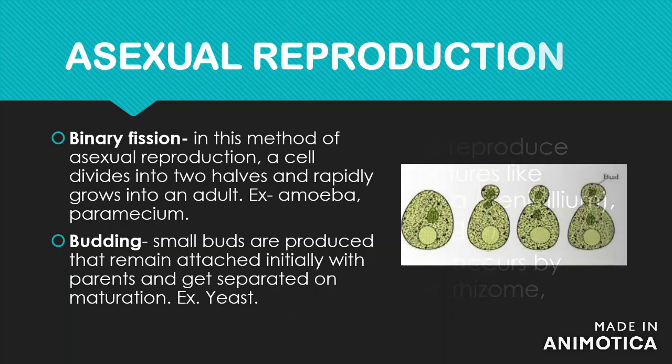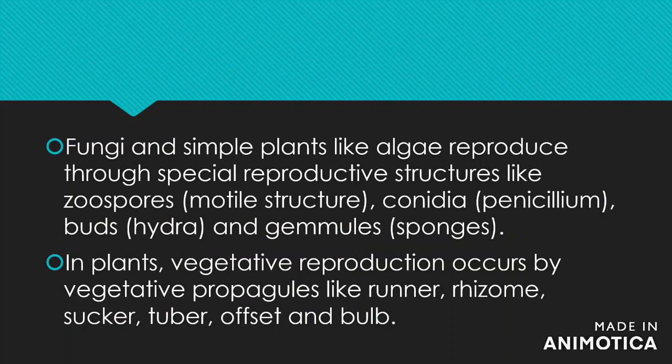Example, yeast. Fungi and simple plants like algae reproduce through special reproductive structures like zoospores, motile structure, conidia, penicillium, buds, hydra, and gemmules, sponges. In plants, vegetative reproduction occurs by vegetative propagules like runner, rhizome, sucker, tuber, offset, and bulb.